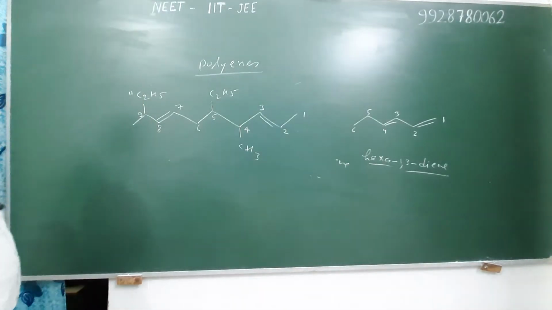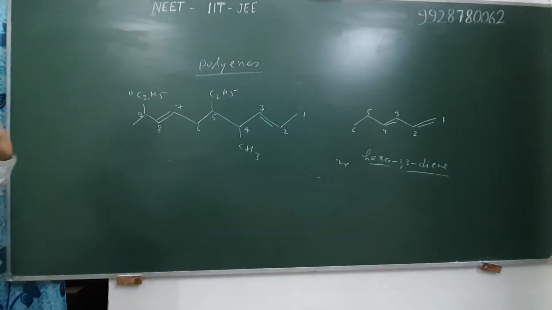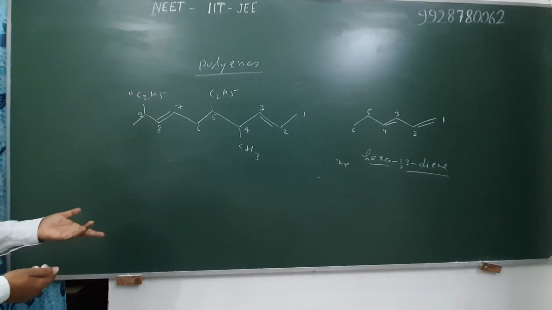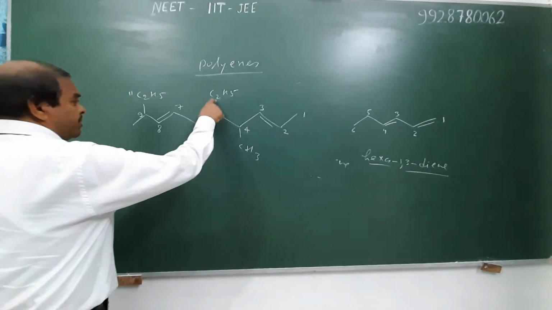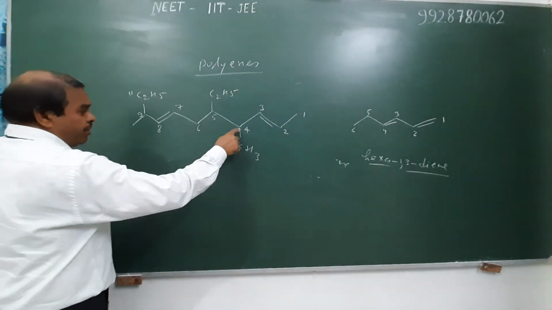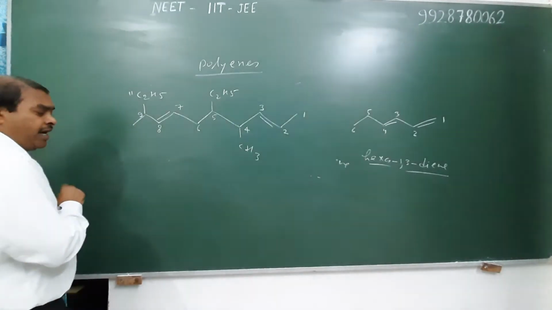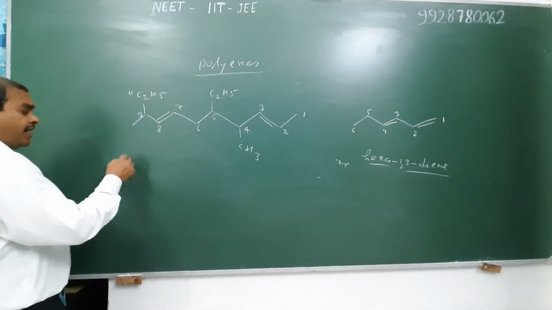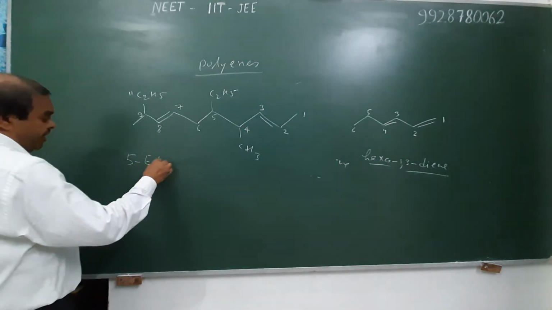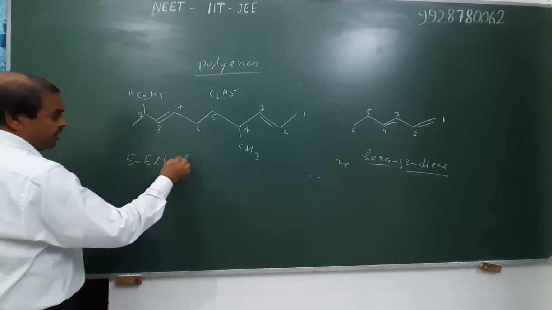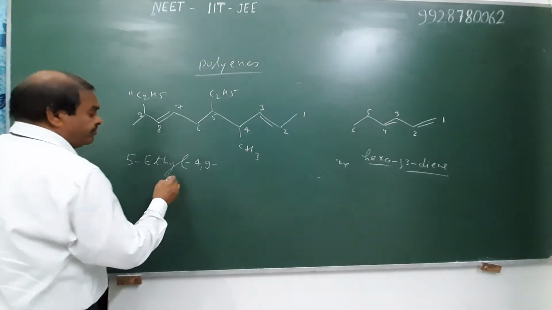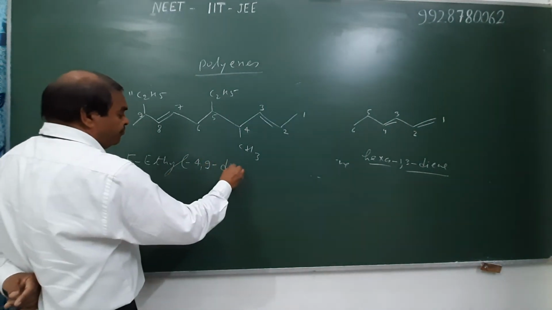Total 11 carbons are present in the principal chain. First, we write the names of substituents alphabetically. For example, the substituent at carbon 5 is ethyl, and the substituents at carbons 4 and 9 are methyl, hence we write ethyl first. 5-ethyl alphabetically, 5-ethyl, 4,9-dimethyl.